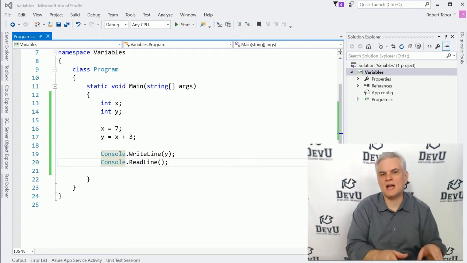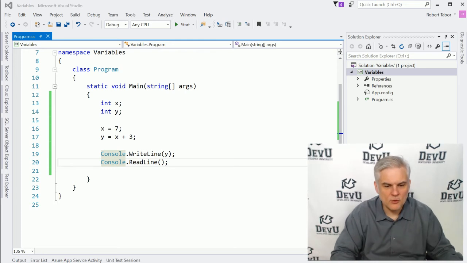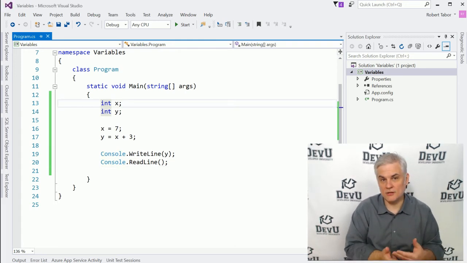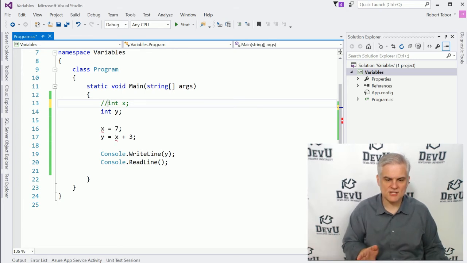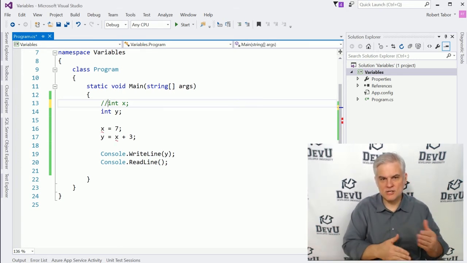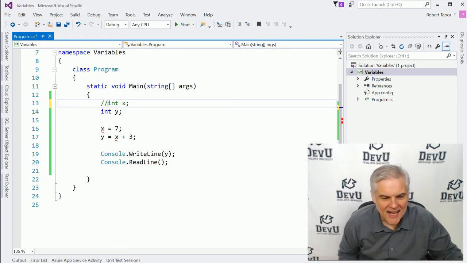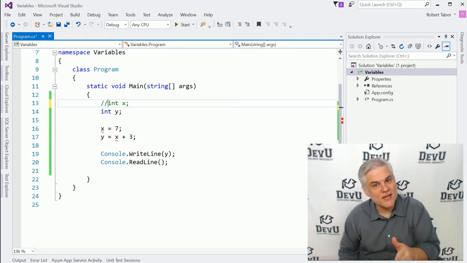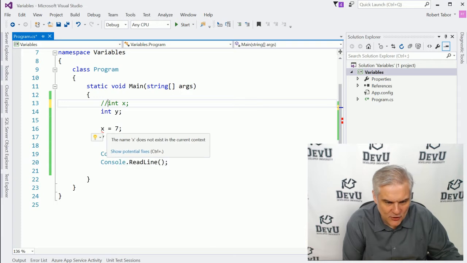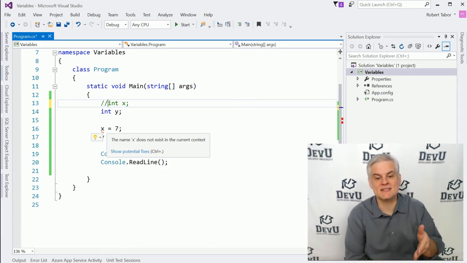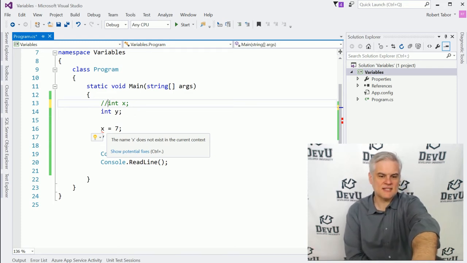What I want to do now is comment out this code. If I were to begin commenting out the code like we learned about in a previous lesson, I could use the 2 forward slashes. I'm going to show you a different method in just a moment, but notice when I do that, something interesting happens. I commented out the declaration for the variable named x, and notice I get these little red squiggly lines underneath x's, and if I hold my mouse cursor there, it says the name x doesn't exist in the current context. And we might say, well, there it is right there. It's in our code comment.